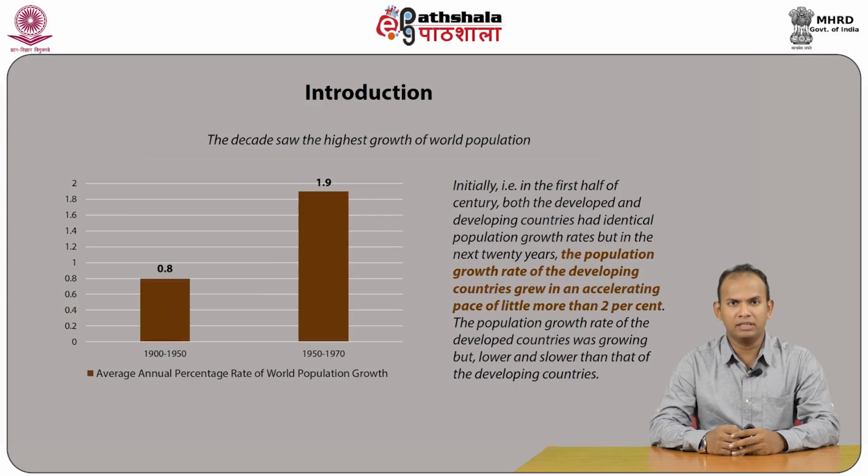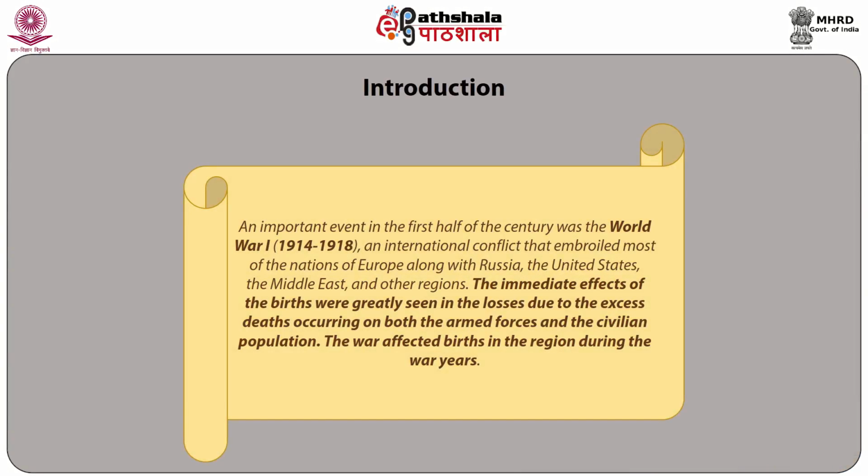An important event in the first half of the century was World War I, which lasted from 1914 to 1918. It was an international conflict that embroiled most of the nations of Europe, along with Russia, the United States, the Middle East, and other regions.